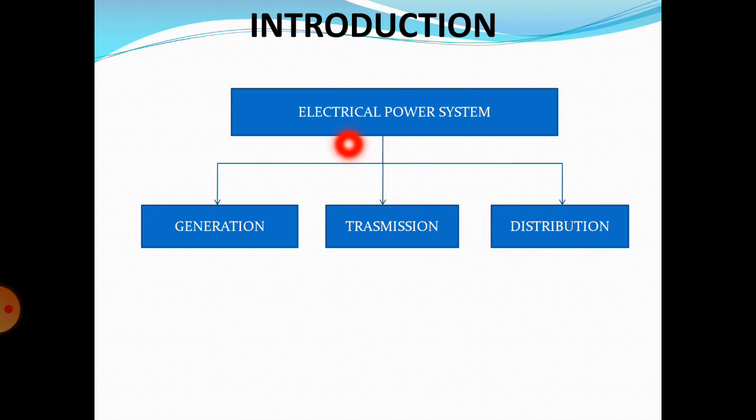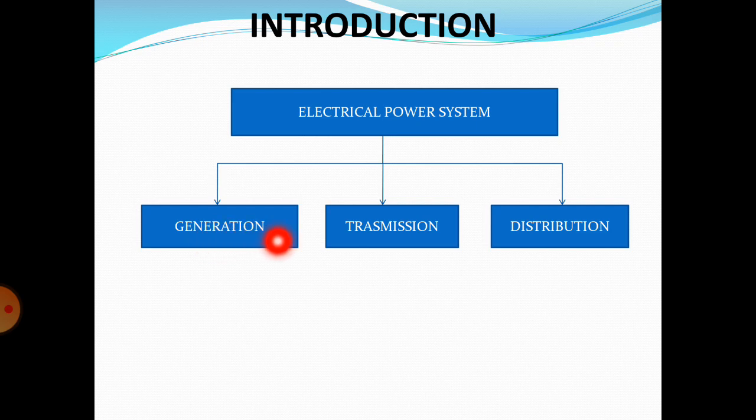Basically, the power system is divided into three parts: first generation, second transmission, and third distribution. Generation means that in the generating plants, like thermal power plants, nuclear power plants, and solar power plants, we generate the electrical power.